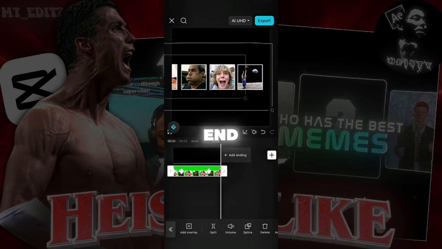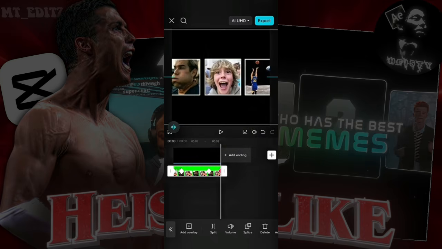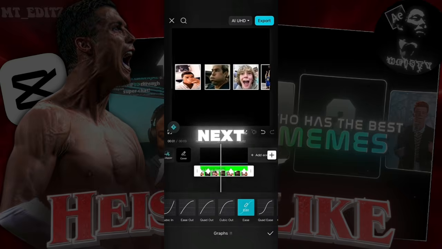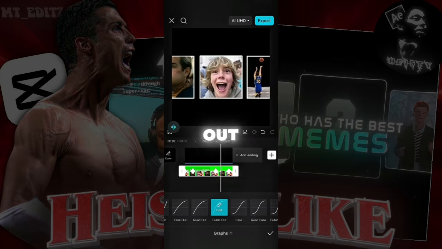Add a keyframe at end and zoom into an image. Go graphs, then put cubic in between first keyframes. Put ease between next keyframes. Put quad or cubic out between last keyframes.